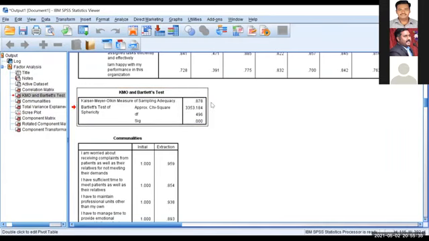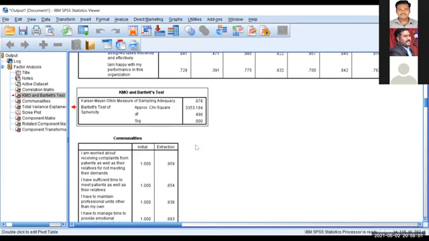So here 0.87 is there. That means your sample is adequate. That means your sample is sufficient. Whether you collect 100 samples, 200 samples, or 500 samples, that shows that your sample is adequate. And then the significance is 0.000, which is also less than 0.05. So this is the first output table.